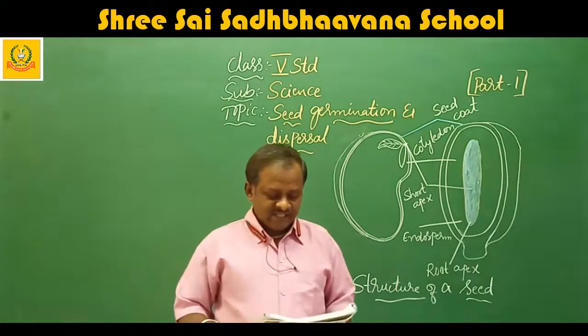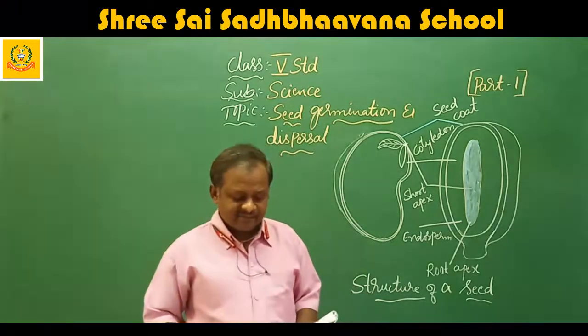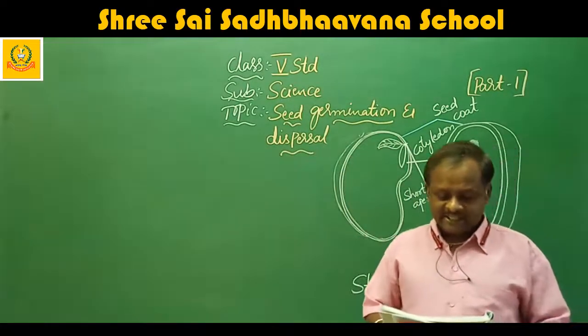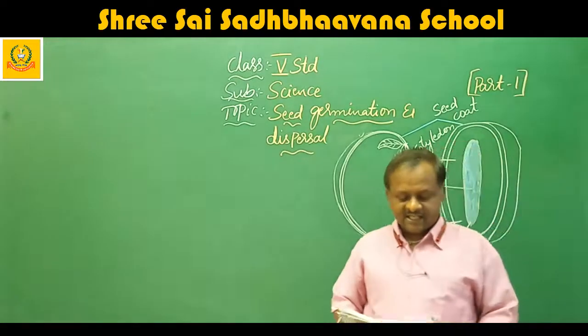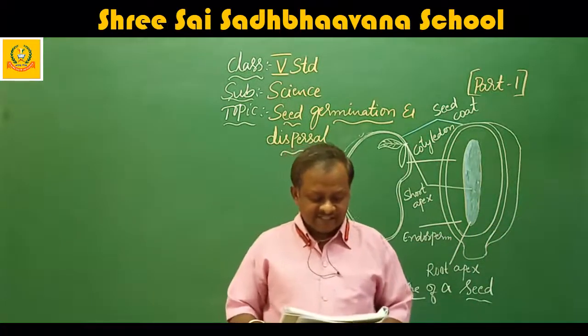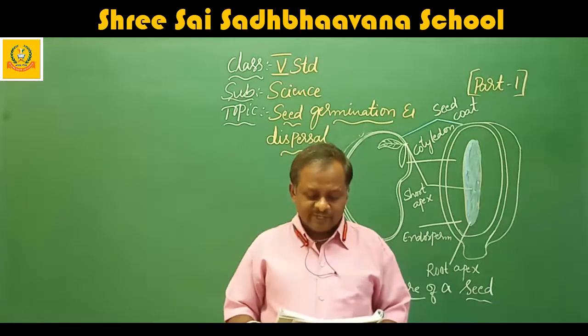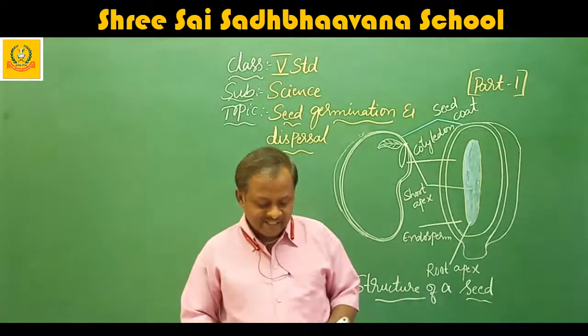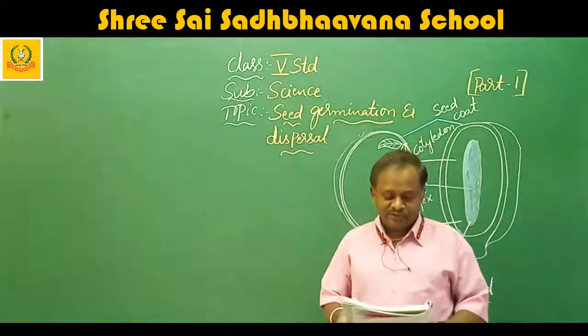I will start. Seeds of one plant differ from the seeds of other plants in terms of their number, shape, size, structure, and color. Structure of seeds. After the fertilization, inside the ovary of a flower, the fertilized egg cell divides many times to form the embryo.